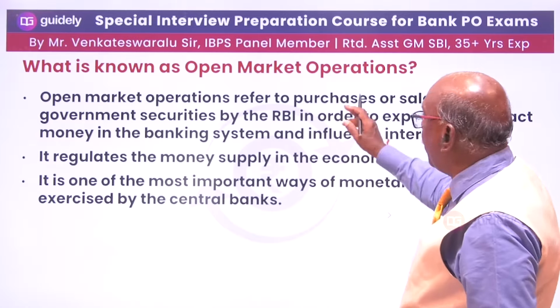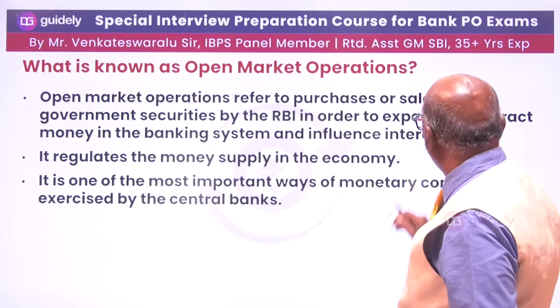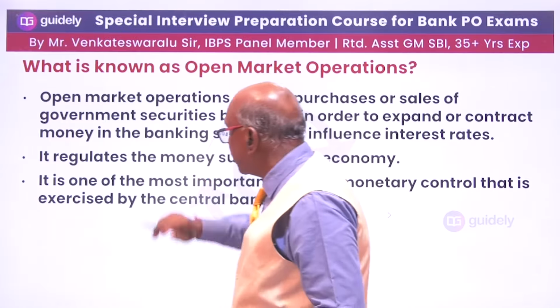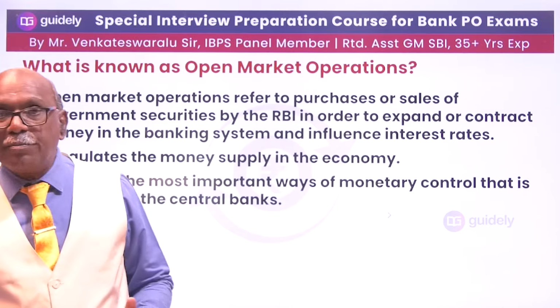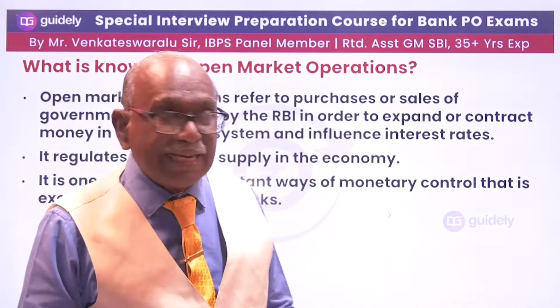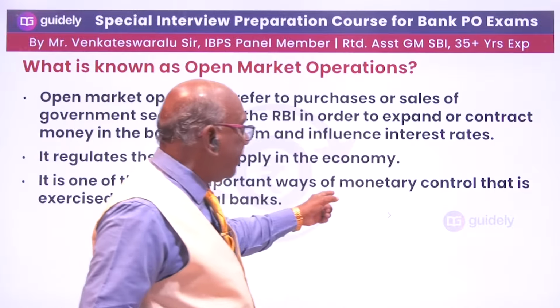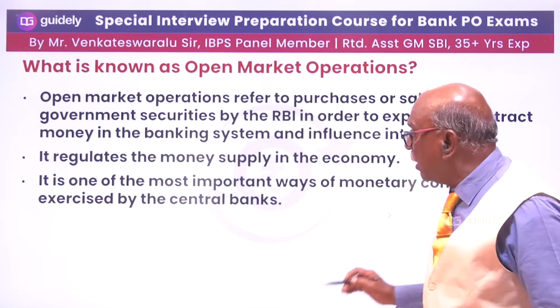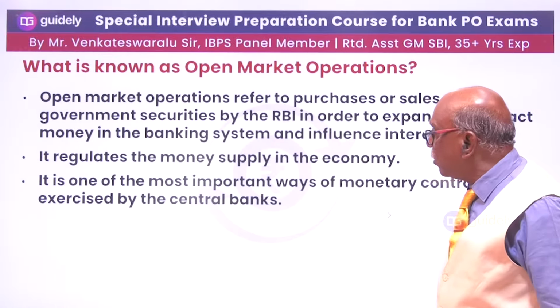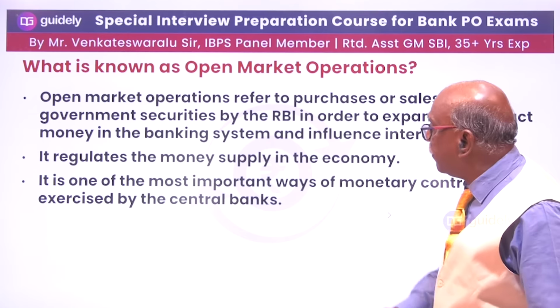Now, open market operation is there. Under open market operation, government securities are purchased or sold. So open market operation is related to the purchase and sale of securities. It is one of the most important ways of monetary control exercised by the central authority over the money supply in the economy.